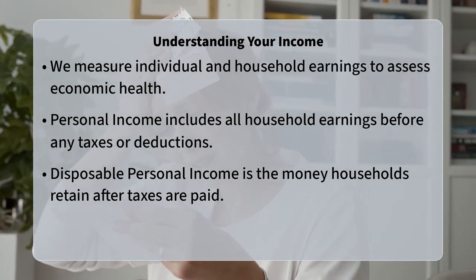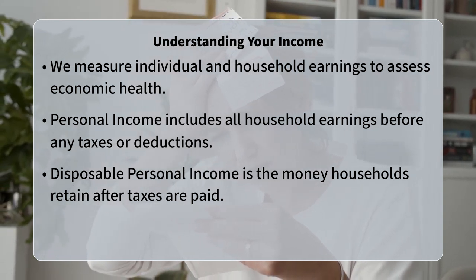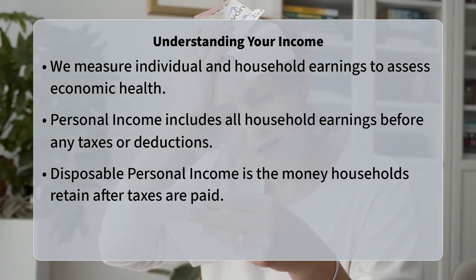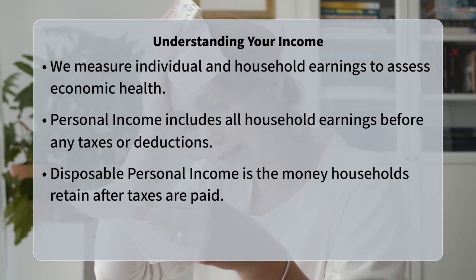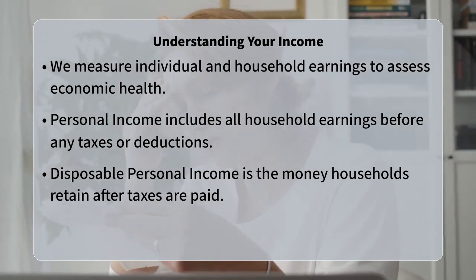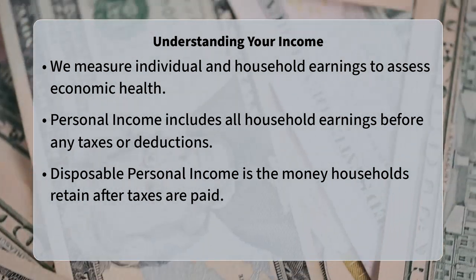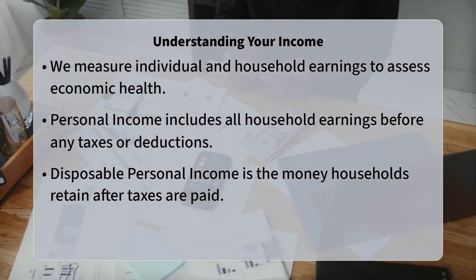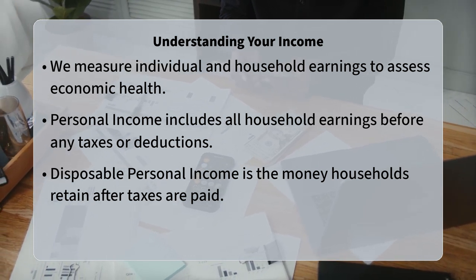Personal income represents all income received by households from all sources before any personal taxes are paid. Disposable personal income, on the other hand, is what remains after personal taxes and other non-tax payments to the government have been subtracted from personal income, signifying the money households have available for consumption or saving. Let us break down why this distinction is so vital.